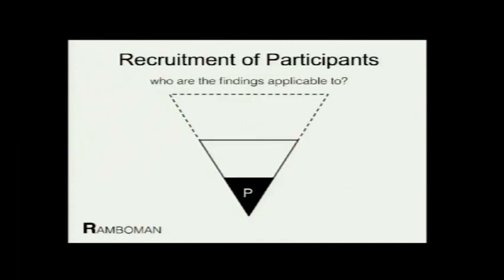Recruitment means who the findings of this study are applicable to. It starts with the study setting. Where was this study done, over what period, and what was the situation? Out of those study settings, there will be a group of eligible patients. That means inclusion criteria and exclusion criteria: what were they, that make a patient eligible or not?